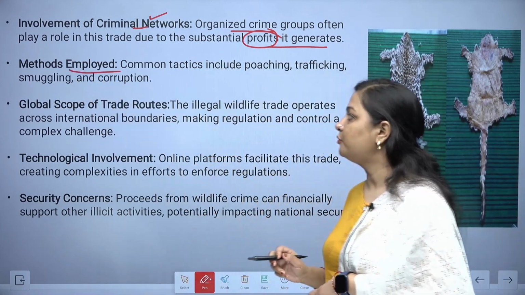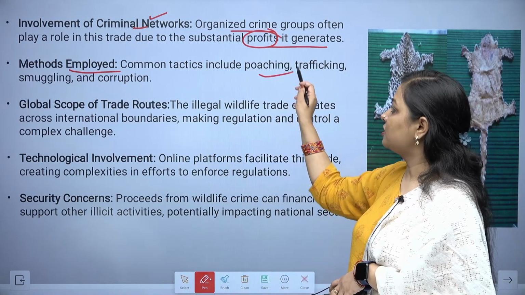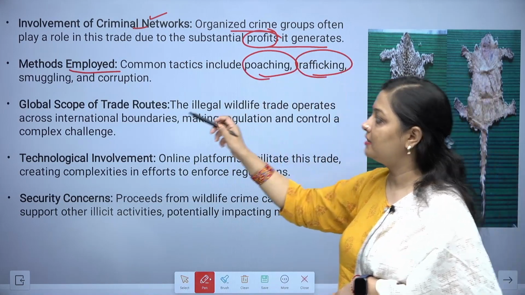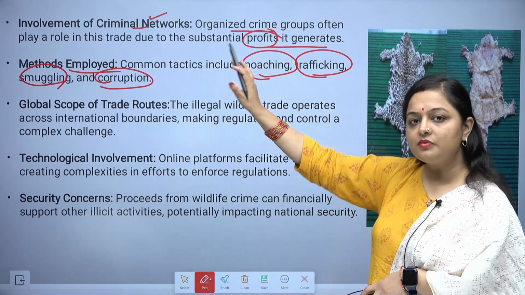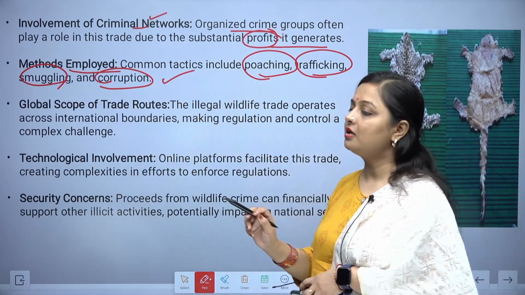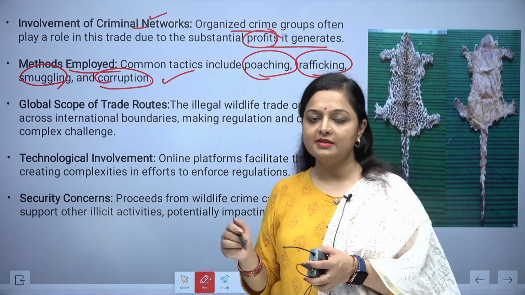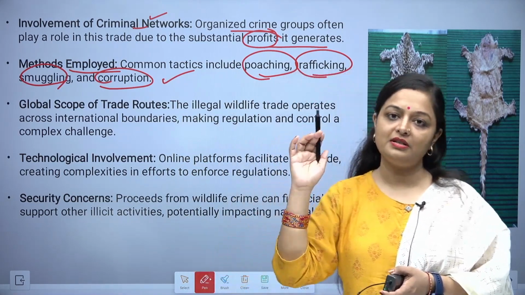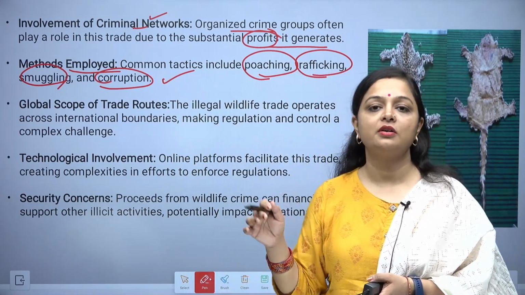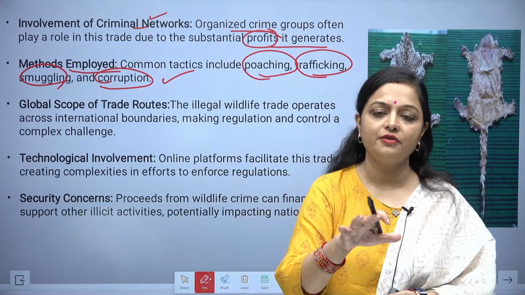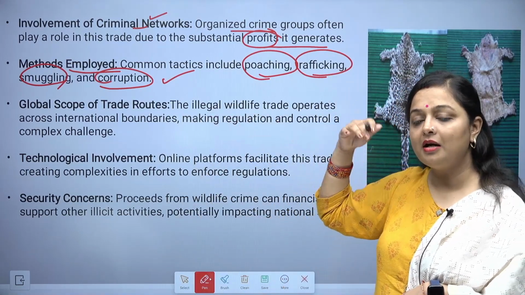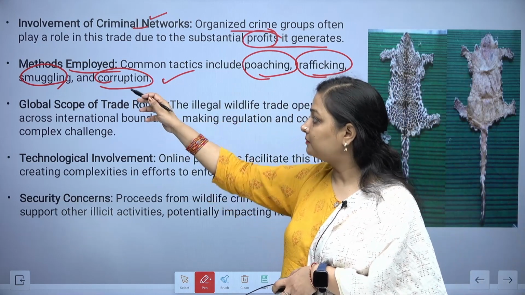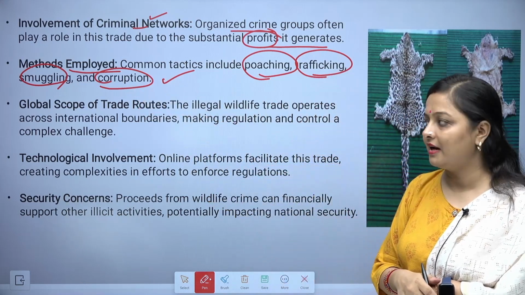Now the methods employed: common tactics include poaching, trafficking, smuggling and corruption. These are the methods being employed here. When it comes to corruption, many times officials, higher officials, or the people working there who are supposed to look after all these things, are involved. They are being bribed, and because of that these things happen.